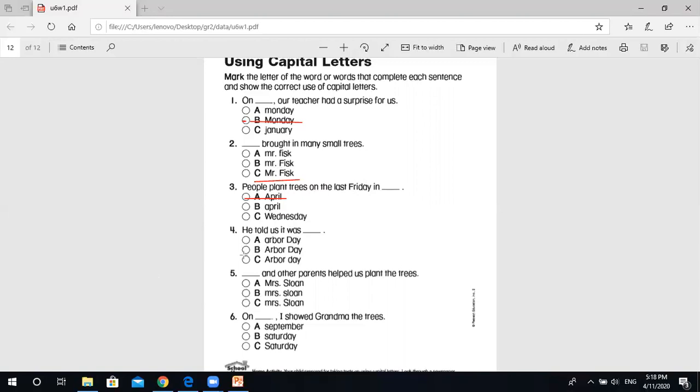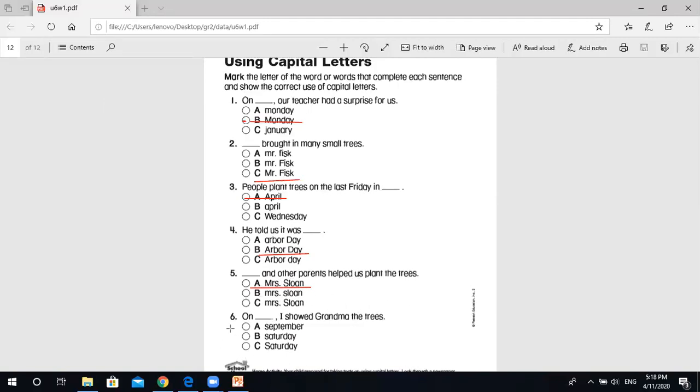Here we go to number 4. He told us it was Arbor Day. Arbor Day is a special day, so let's write the whole special day with a capital letter. Here the first word of the sentence is a special name of someone, Mrs. Solon. Mrs. Solon and other parents help us plant the trees.